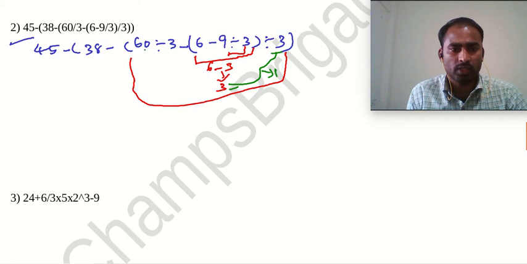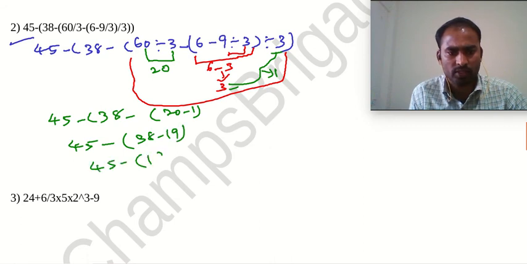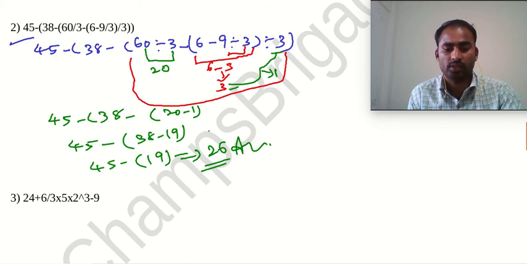Then here also we need to divide: 60 divided by 3, we get 20. Here what we have is 45 minus 38 minus 20 minus 1. So 45 minus 38 minus 19. 38 minus 19 is 19 only. So 45 minus 19 is 26. This is the answer for this question.